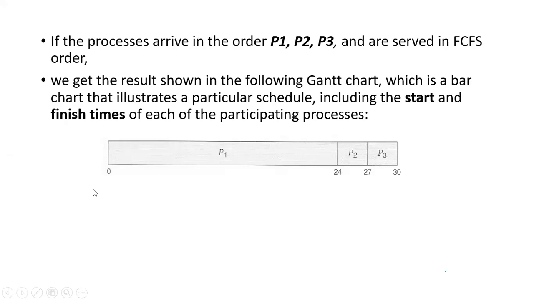Zero is the start time of process P1. Why is the start time of P1 zero? Because your order is P1, P2, P3 and the first process is P1. There is no need for P1 to wait, so P1's waiting time is 0.